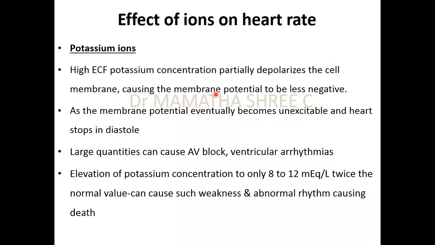Now, if this high ECF potassium concentration remains the same, what happens is initially the membrane potential is being depolarized partially, but later the membrane becomes highly unexcitable because of increased potassium outside, because it always remains the same inside and outside. Therefore, there's no alteration in the membrane potential, making it unexcitable.